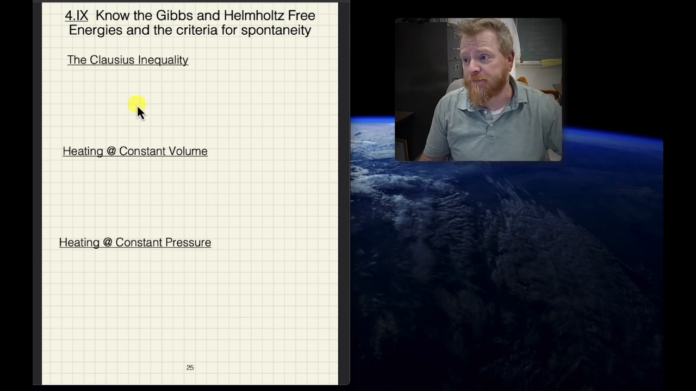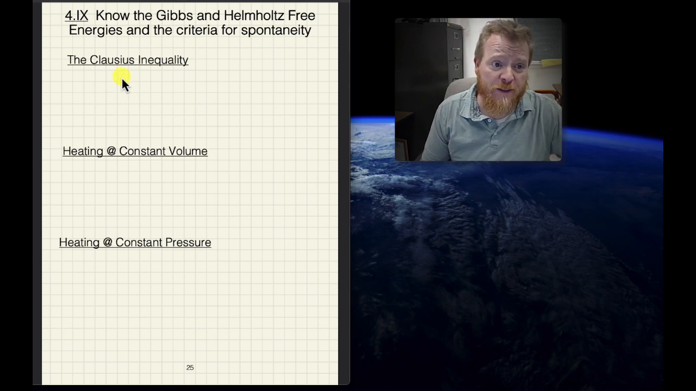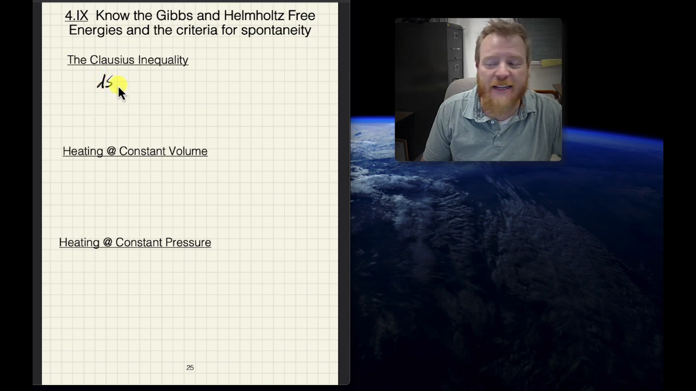Okay. So let's first talk about this business of criteria for spontaneity and building up all of the things that we need. So recall we've discussed the Clausius inequality, and we'll just restate that: dS is greater than or equal to dq over T. And of course I can rearrange this, as we'll see, will be more useful for us in the coming discussion.